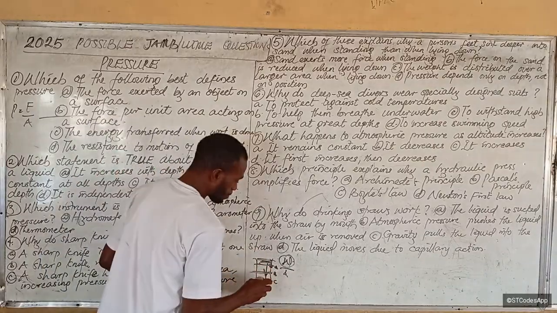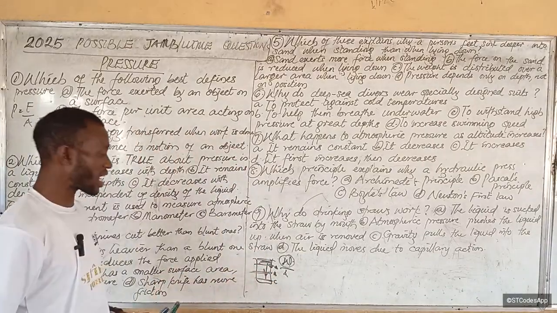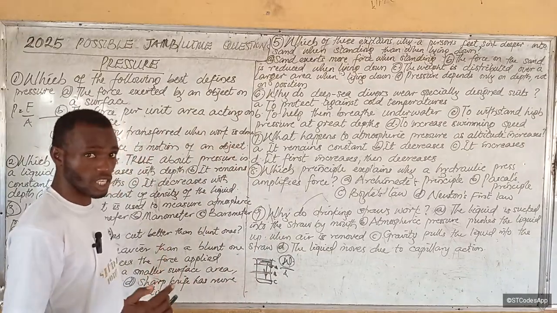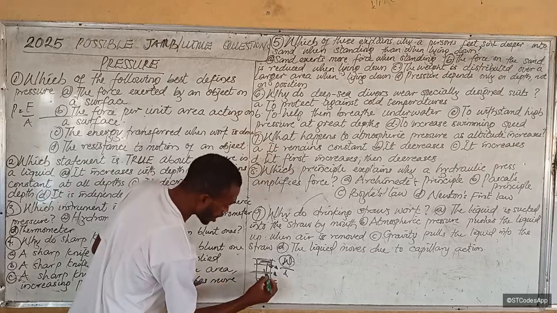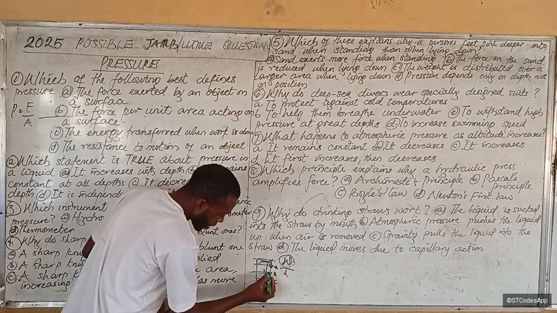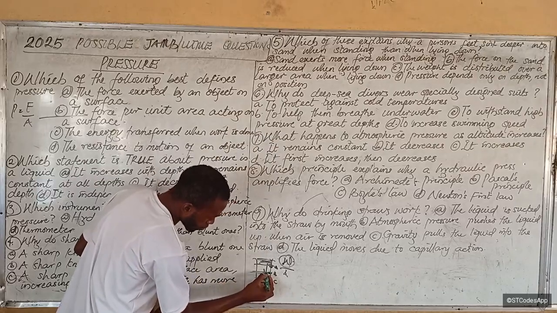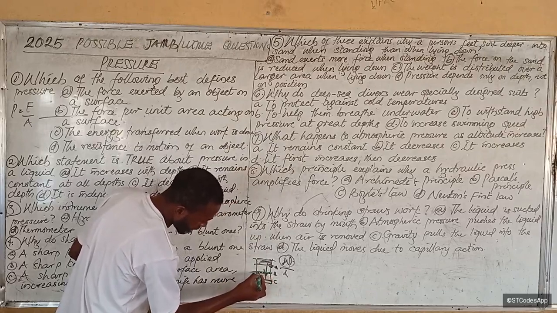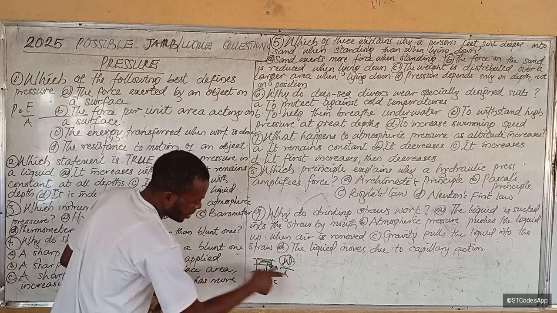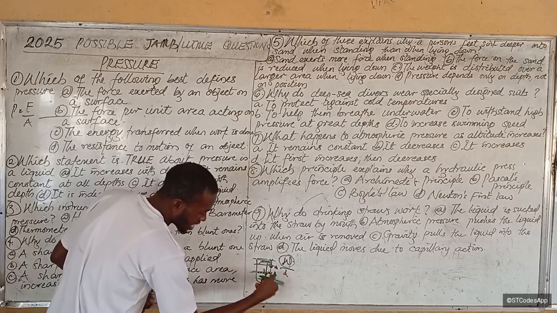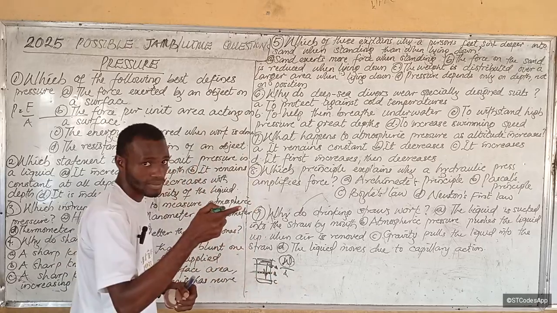Now, the other principle says that pressure at each point is equal. That is, pressure at this point here is equal to pressure at this point, at this point, at this point. So it's transferred equally in all directions at that point.